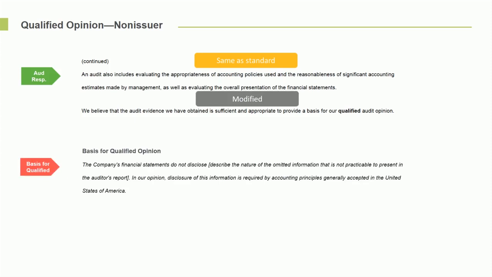We're now going to talk a little bit about modifying. And here it is, the basis for qualified opinion. You'll note right here, it says the company's financials do not disclose something. There's something missing and we're having a problem. In our opinion, disclosure of this information is required by accounting principles generally accepted in the United States. That's a brand new paragraph that's just been added in.